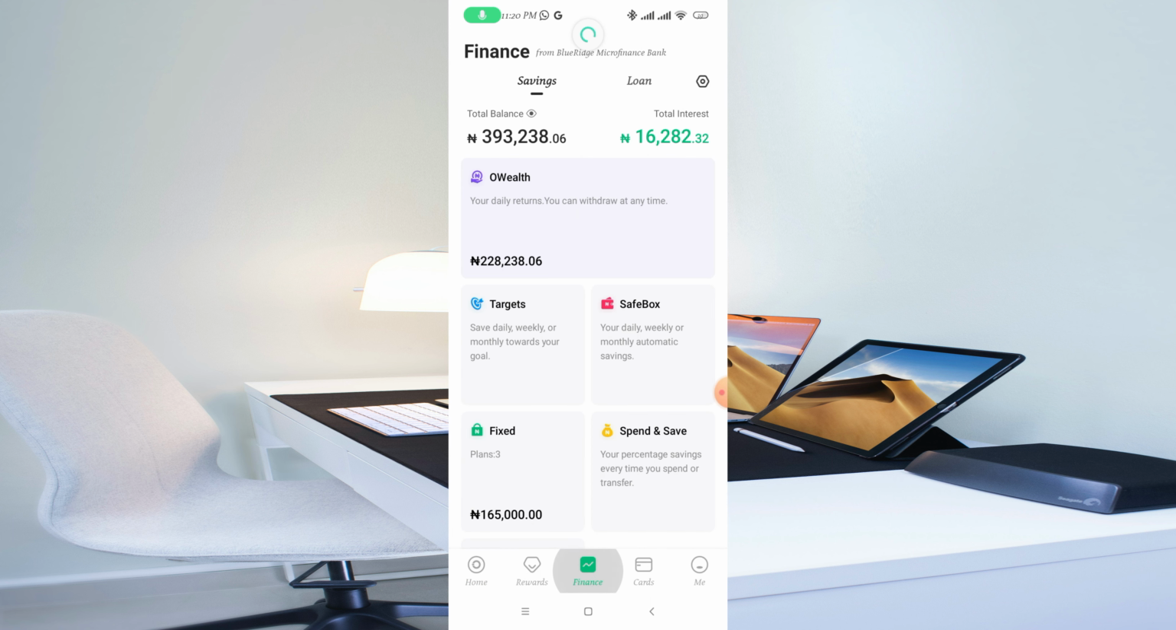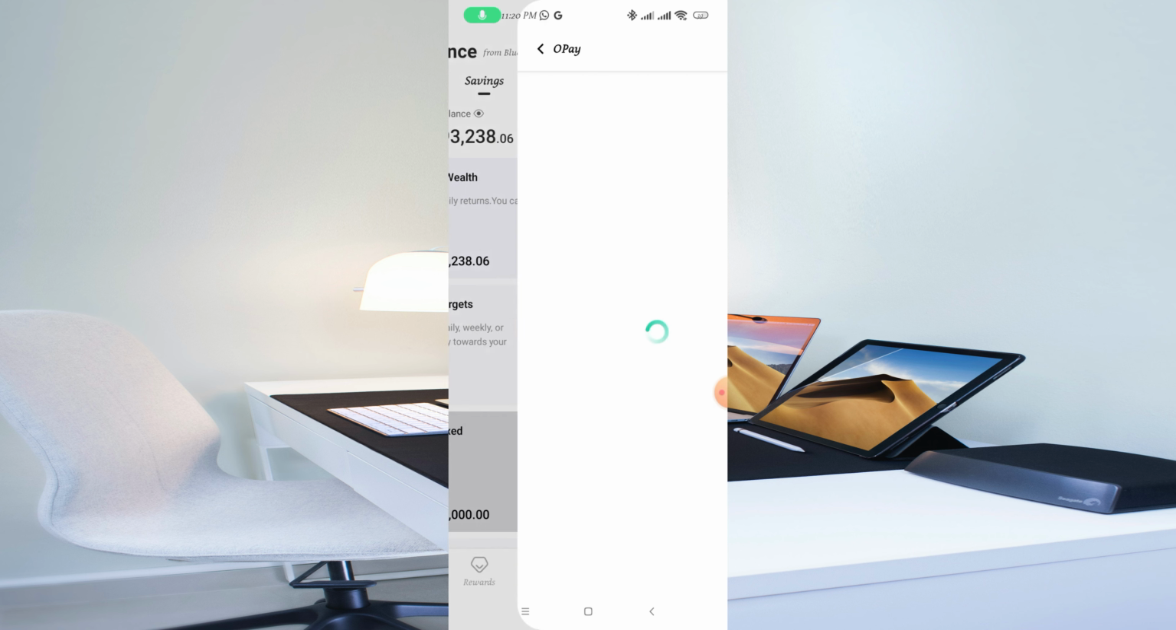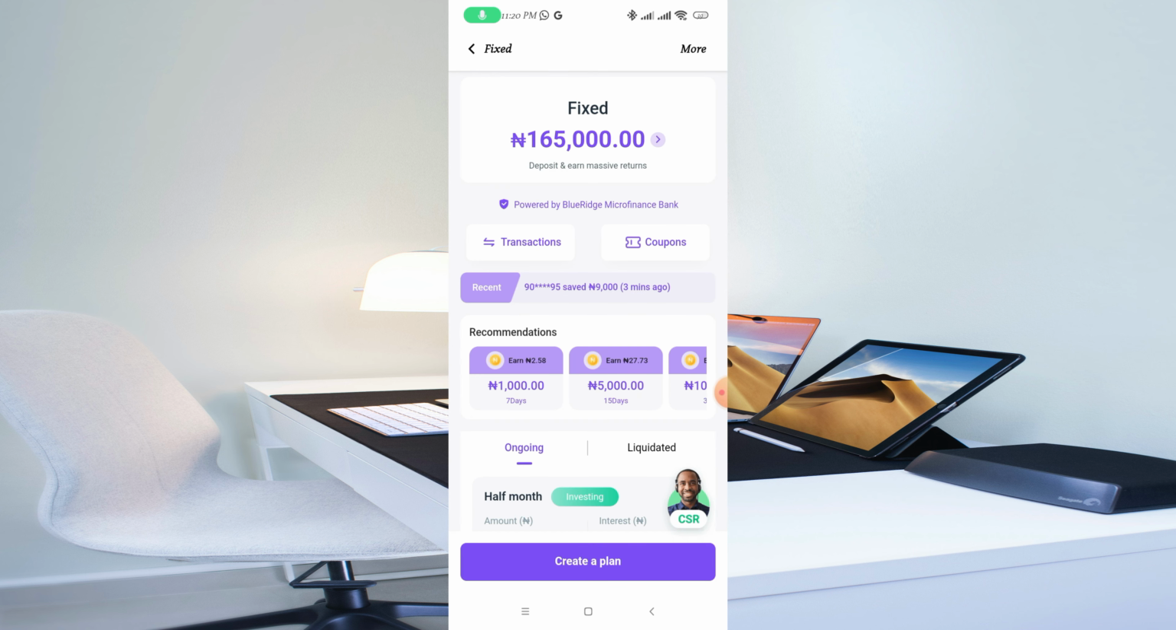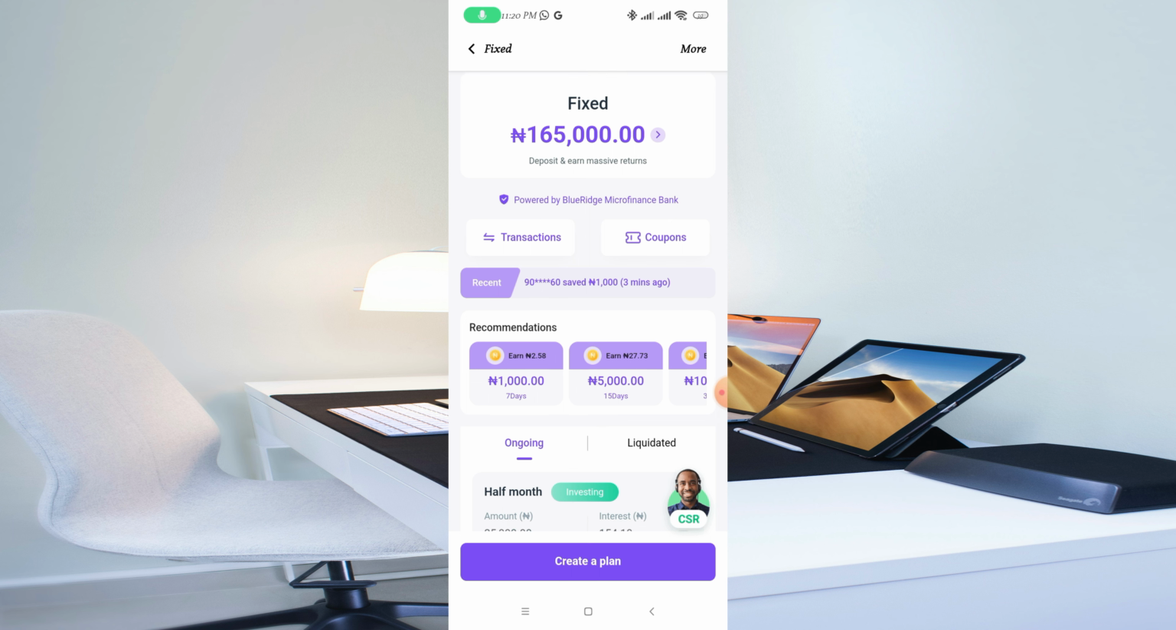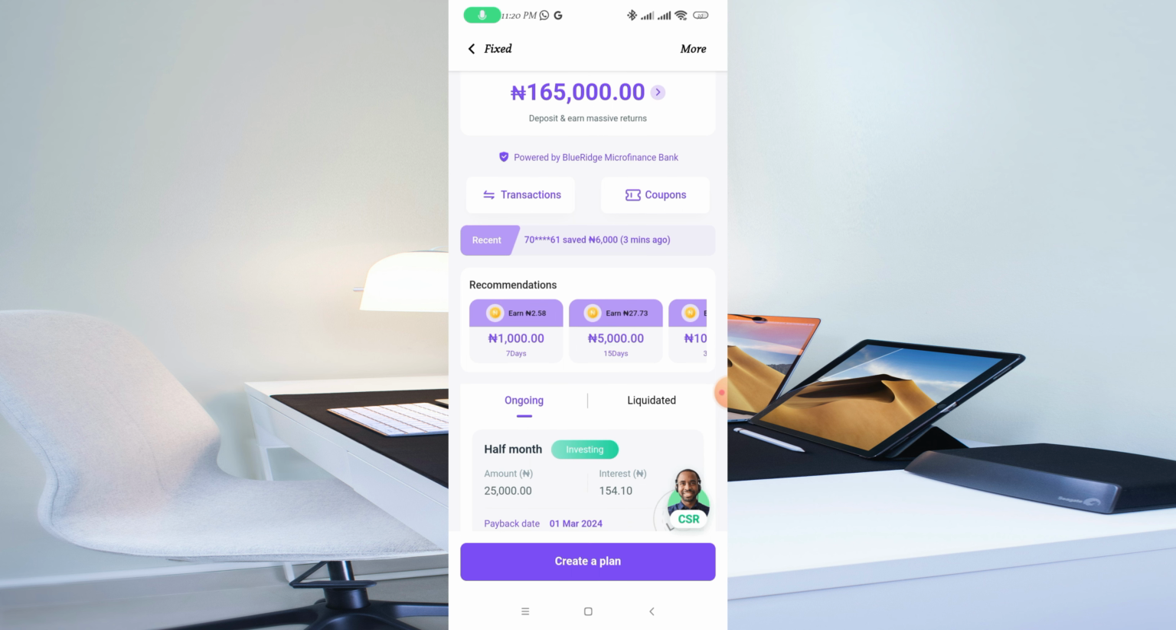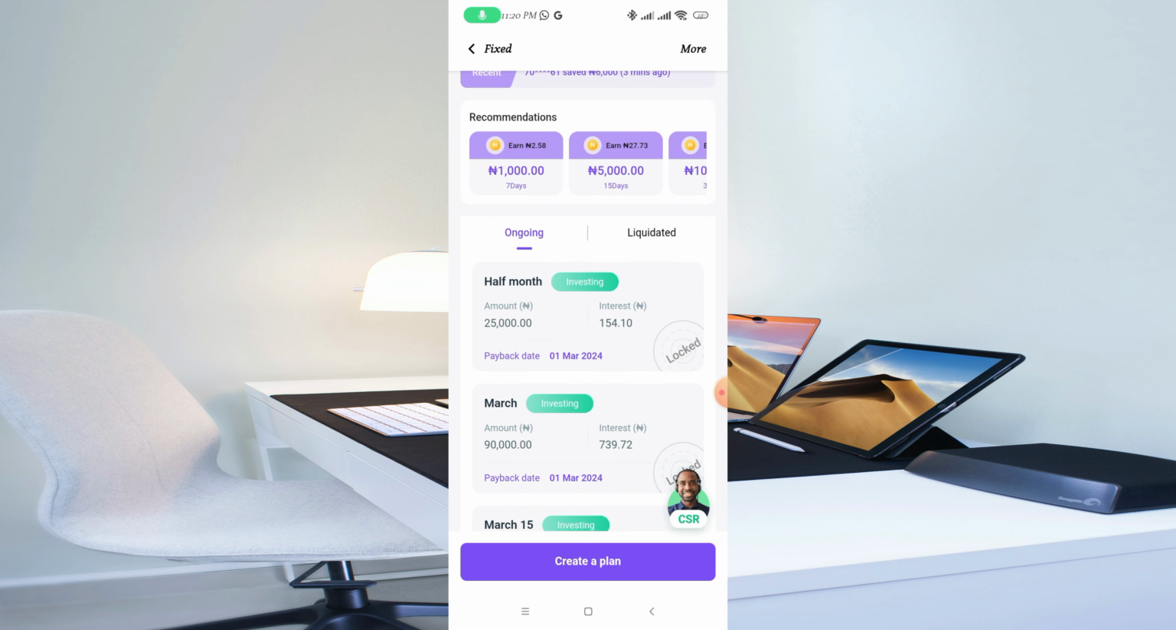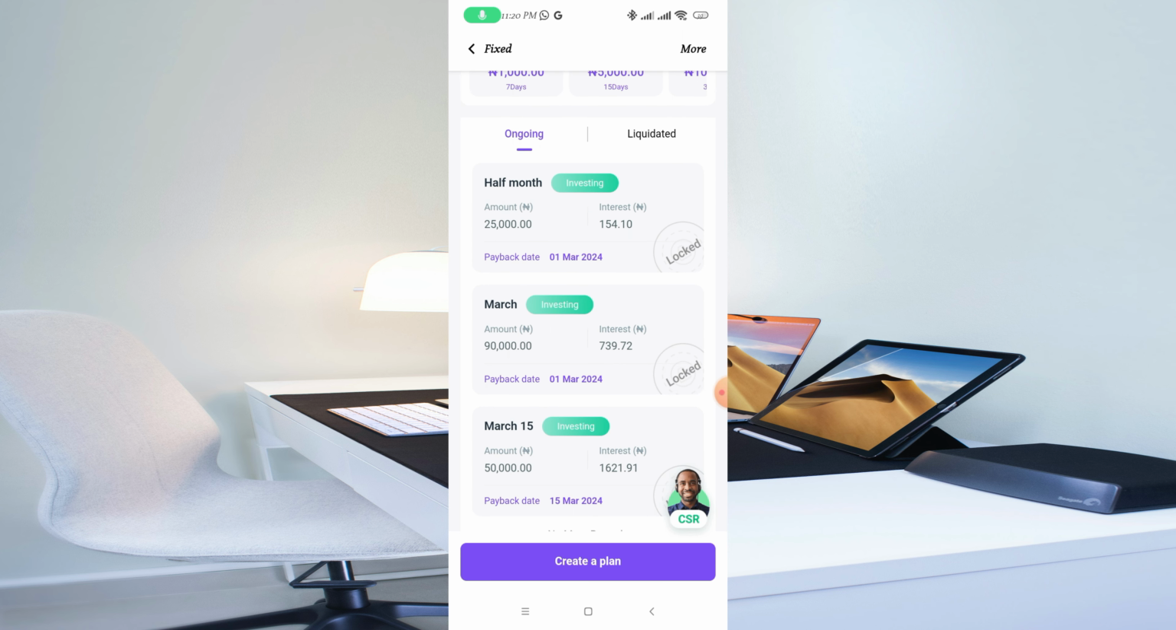Let's say, for example, there is some money I already fixed on my Opay app under the savings in the finance section right there. If I click on Save right here and click on Fixed, you're going to see how much interest I've actually earned saving money on the Opay app. You can see these are my savings currently. You can see how much interest I will be able to earn on each of these savings that I made.